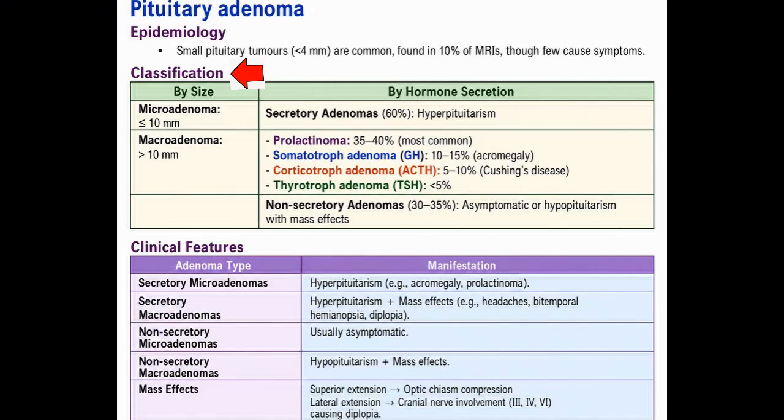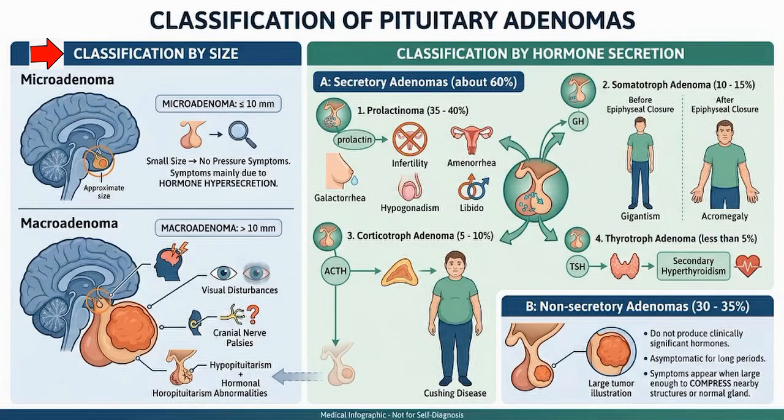Classification. Pituitary adenoma can be classified in two ways: according to size, and according to hormone secretion. 1. Classification by size. Microadenoma. A microadenoma measures 10 mm or less. Because it is small, it usually does not produce pressure symptoms. If symptoms occur, they are mainly due to hormone hypersecretion.